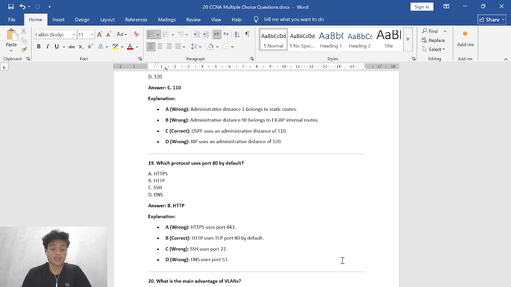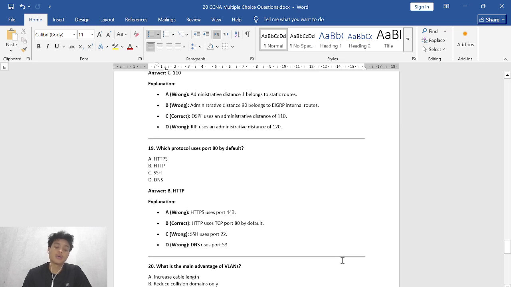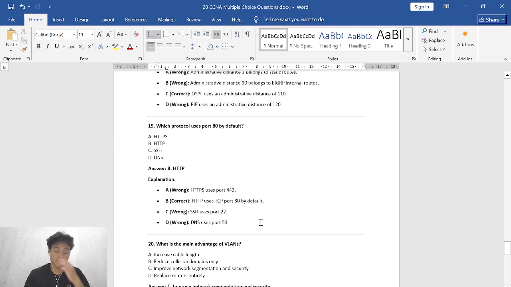Because HTTPS uses port 443, not 80. And then B, this is the correct answer because HTTP uses TCP port 80 by default. And then C, this is wrong too, because SSH uses port 22. And then D, this is wrong too, because DNS uses port 53.